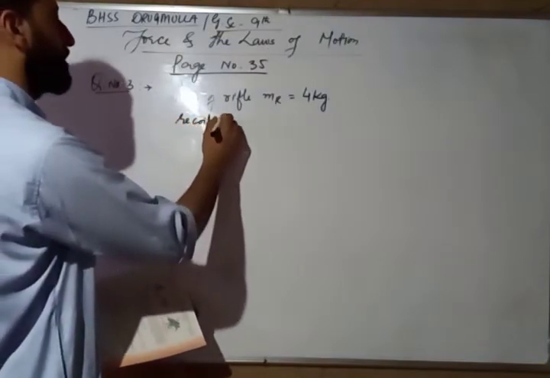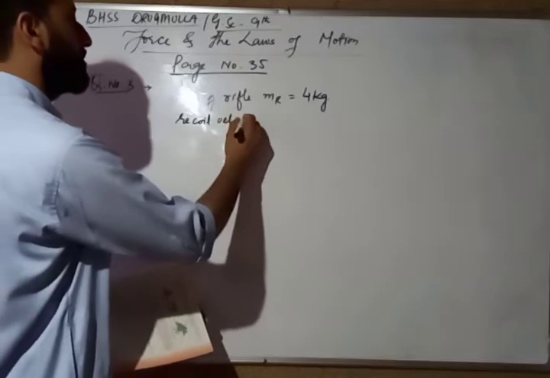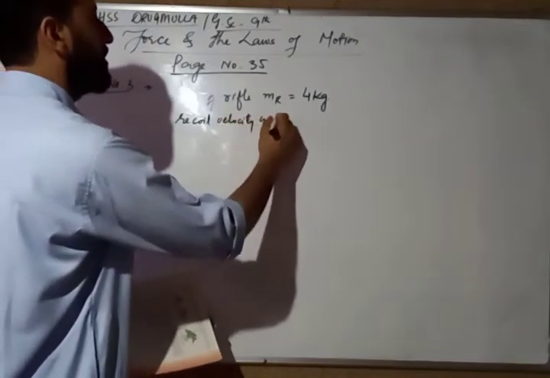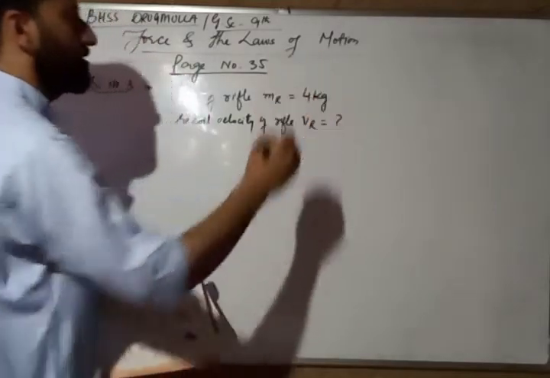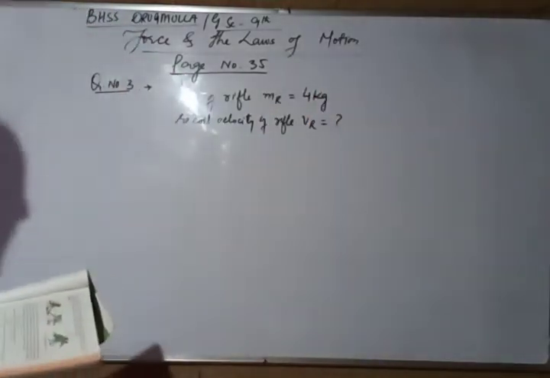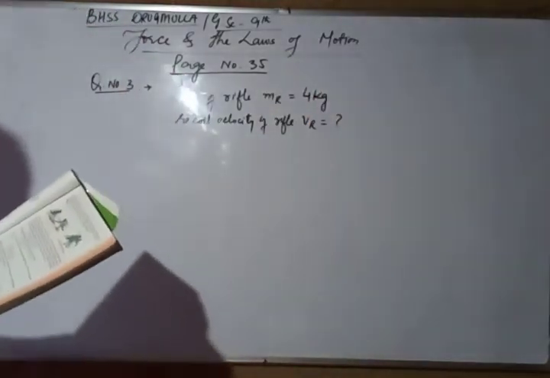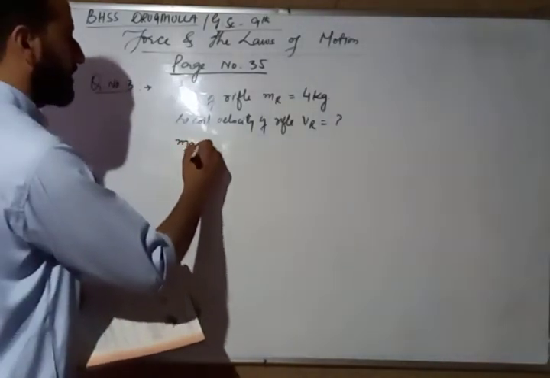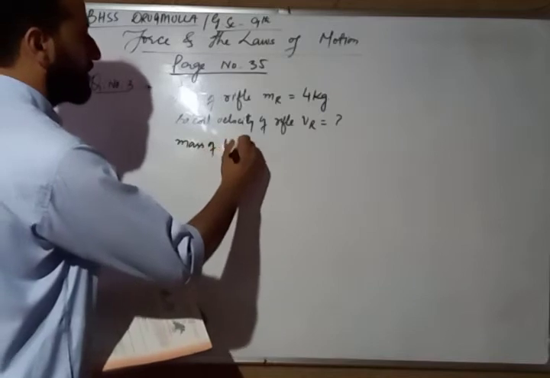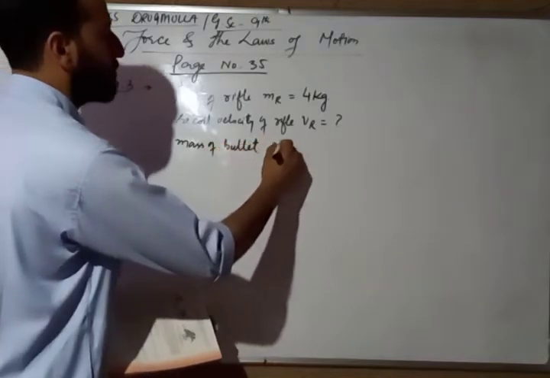Recoil velocity of rifle, that is VR, that we have to calculate. What other things are given? A bullet of mass 50 gram. Mass of bullet, let it be MB.